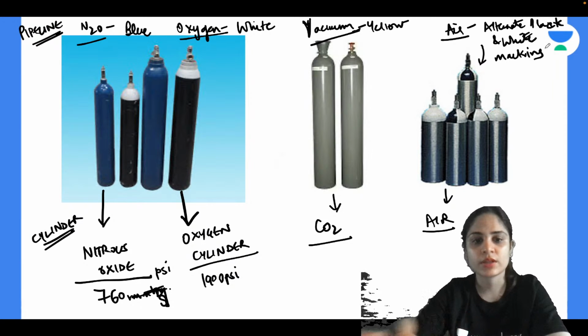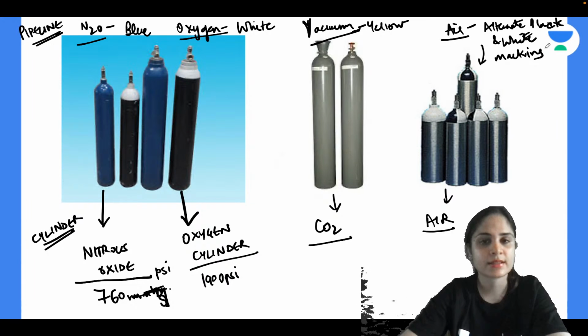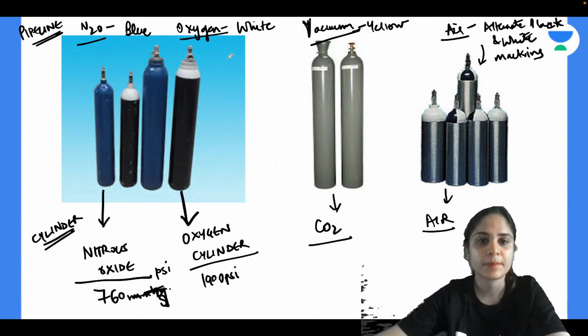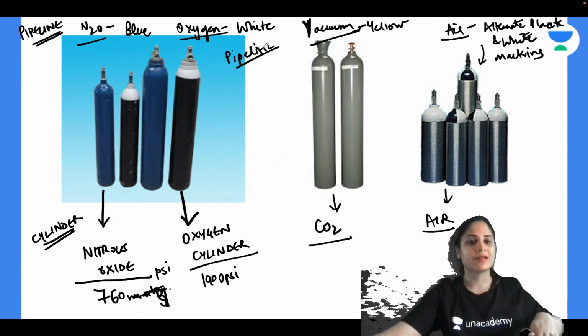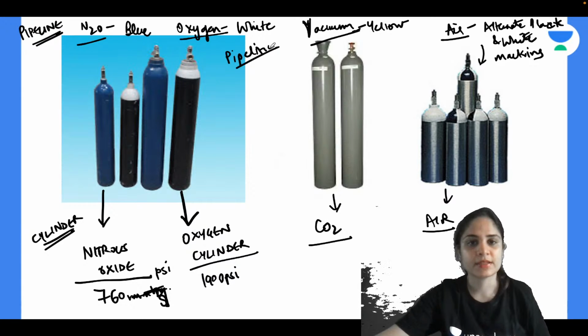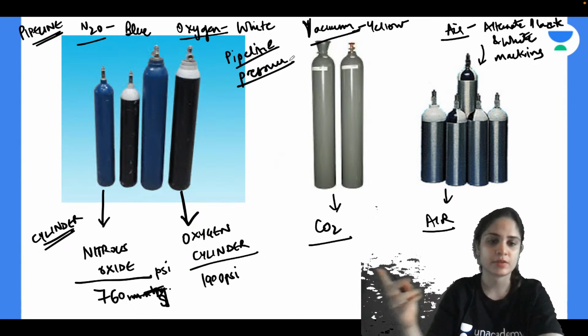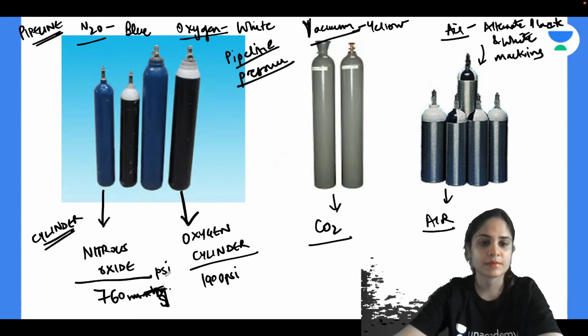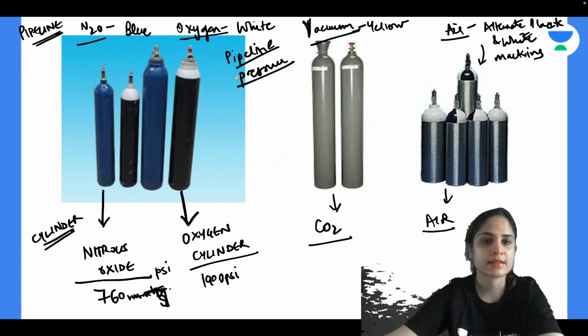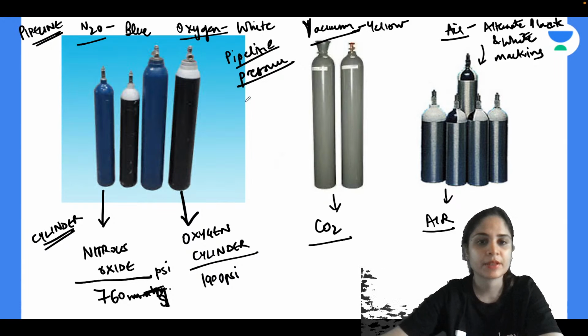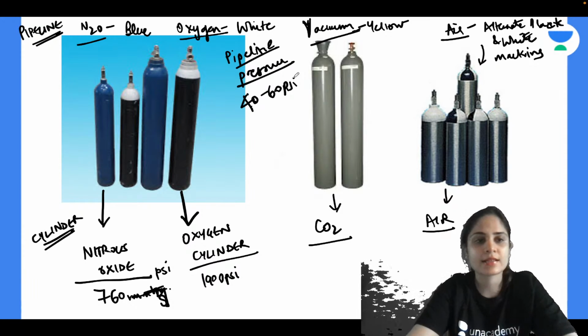Alright, so this is all the pipeline colors and all the cylinder colors, all the cylinder pressures that you need to know. Can anyone tell me the pipeline pressure? Because you know in anesthesia we have high pressure, intermediate pressure and low pressure systems. Okay, so your pipelines fall in the intermediate pressure system. So the pipeline pressure, if they ask you in the exam, you should be knowing it. Cylinder falls in high pressure. We have already discussed. Nitrous oxide cylinder has 760 psi, oxygen cylinder has 1900 psi. So what will be the pipeline pressure? The pipeline pressure will be between 40 to 60 psi. Okay? All these are previously asked about anesthesia.